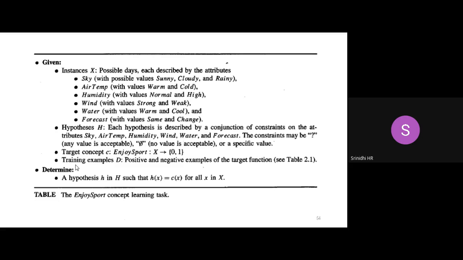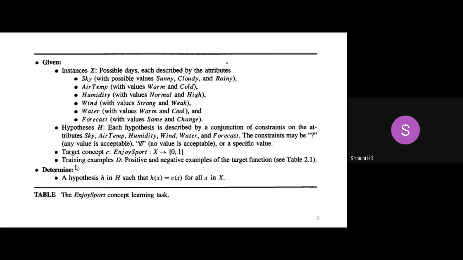That is my instances. Second is my hypothesis. So hypothesis is a set of all attributes which you can tell. What is the set which I am having? That is sky, air temperature, humidity, wind, water, and forecast. All the 6 set. Next, my target concept C.